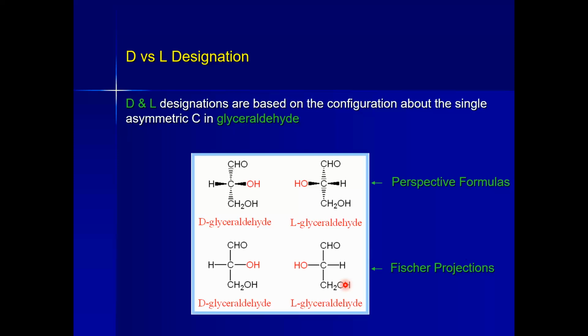One more thing we need to note: the perspective formula shows bonds with dash lines, and in the Fischer formula we write the bond with a solid line. So these are two types of formula that we encounter when we talk about carbohydrates and make their structures.